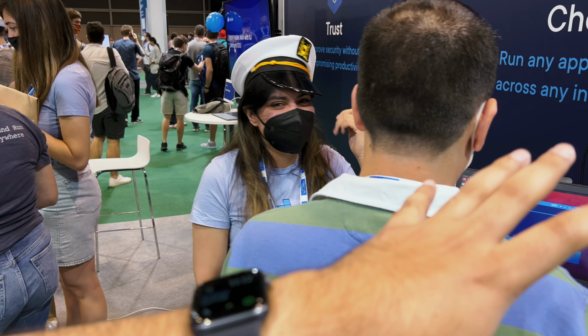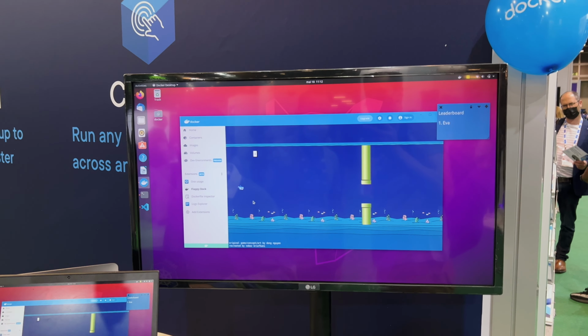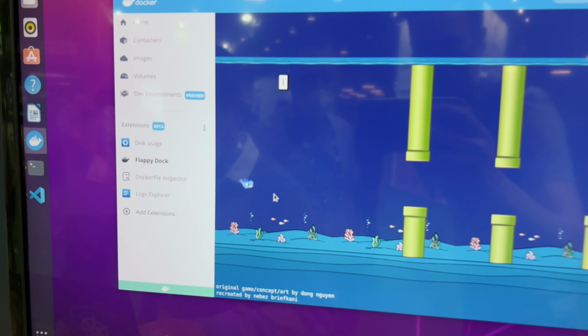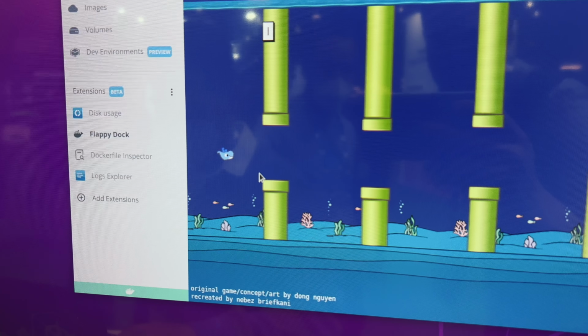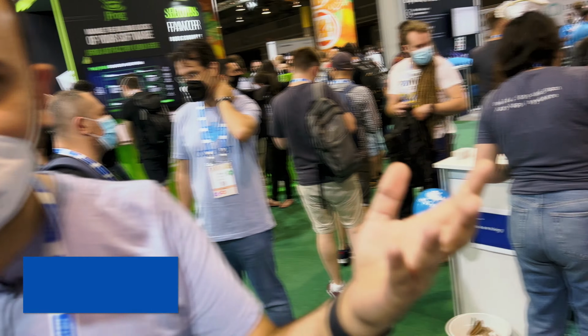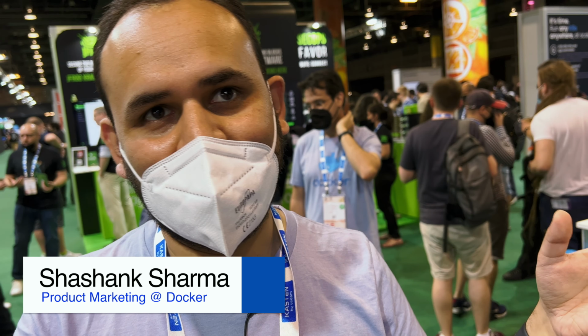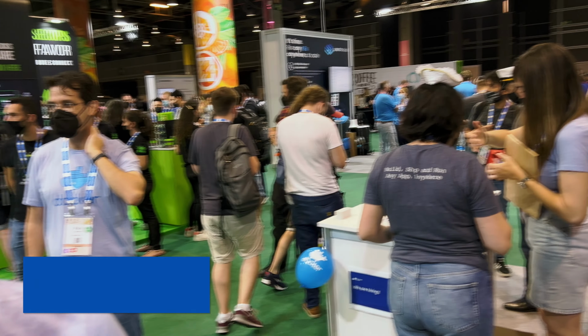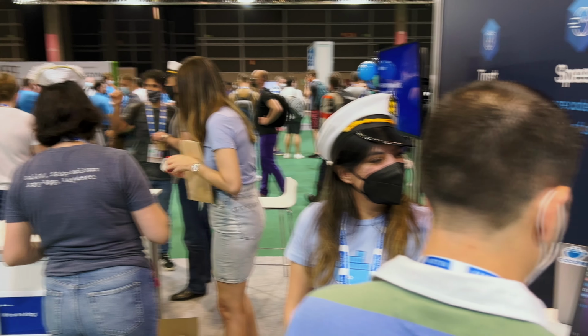And what you're seeing here is Flappy Dock, which is basically one of the games available, and one of our colleagues took the original game, changed the bird into Moby Dock, and integrated it with the extension SDKs inside Docker Desktop. And if you get a high score, you win a T-shirt.